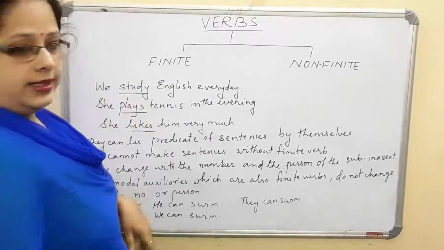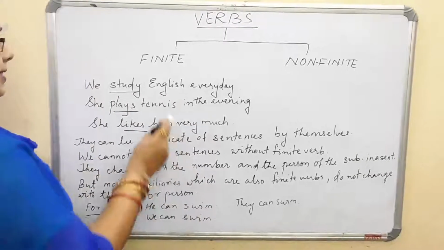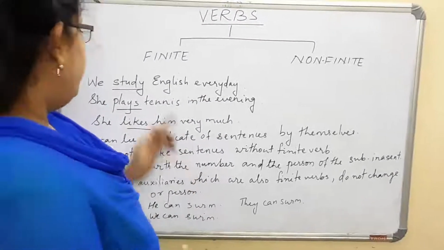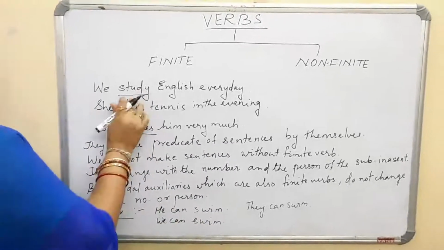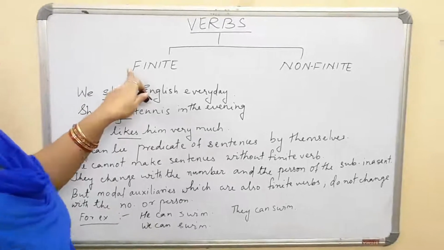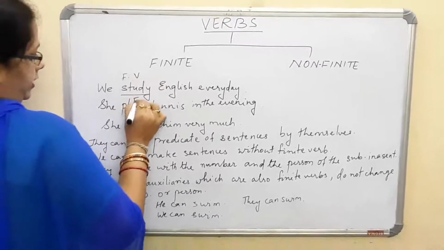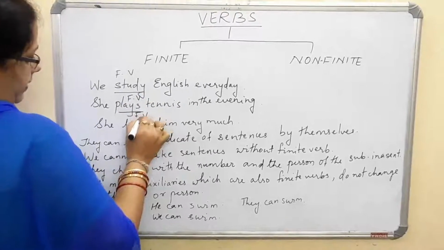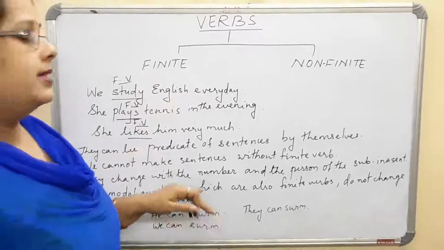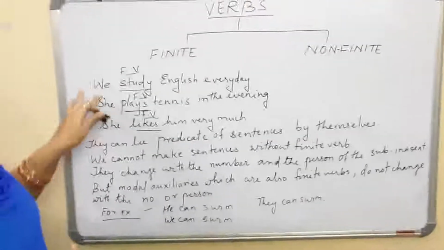Now you see some sentences I have given here. One is, we study English every day. She plays tennis in the evening. She likes him very much. Some of the verbs I have underlined here, study, plays and likes. These are all finite verbs. Now these finite verbs can be the predicate of a sentence. For example, if I say we study, it is itself a sentence.